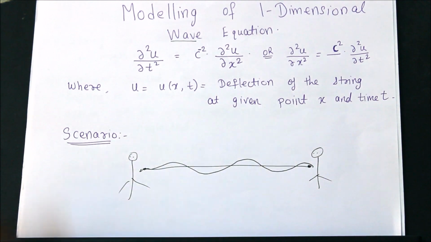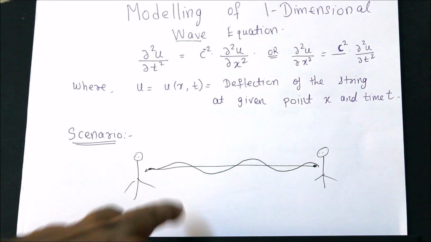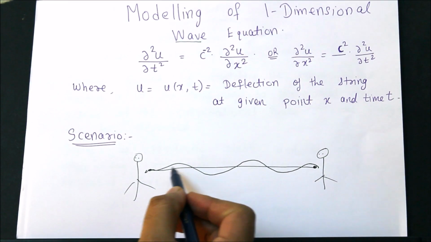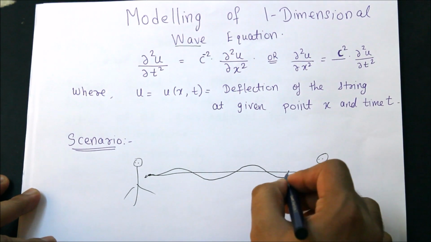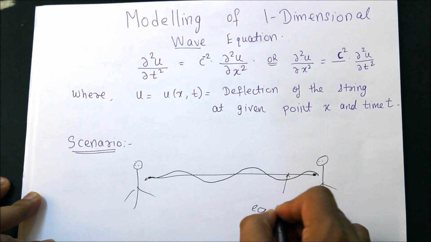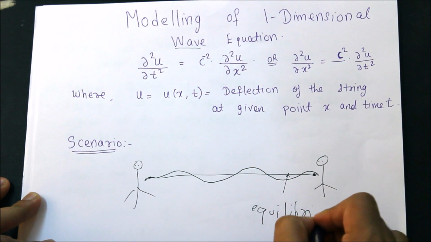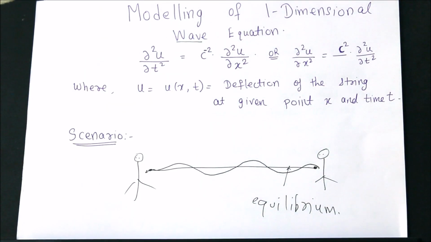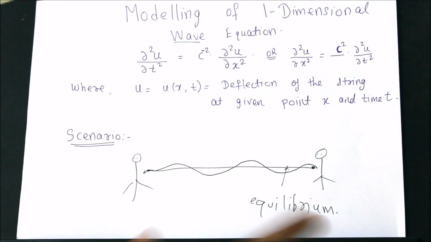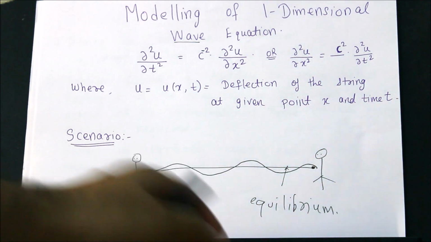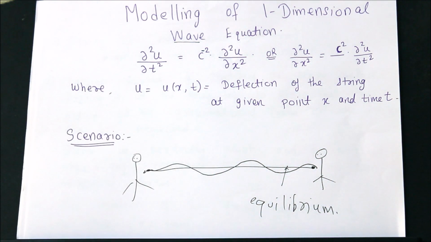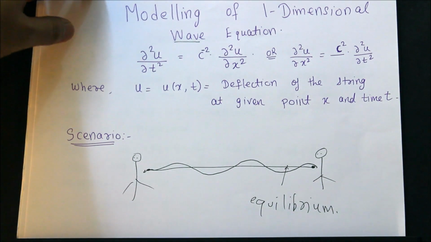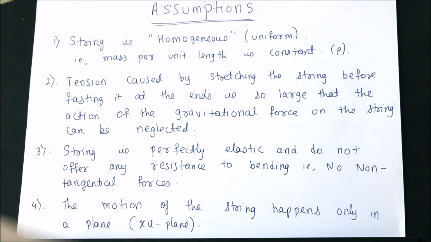So this u is nothing but the deflection of the string, and this straight line we will call the equilibrium position. That means there was no movement, and that's what we are going to do in the next couple of minutes. Okay, fine. Now we will assume that the string which you and I are holding is a nice string, or a nice wire. Nice means what? We will make some assumptions on the string or the wire.